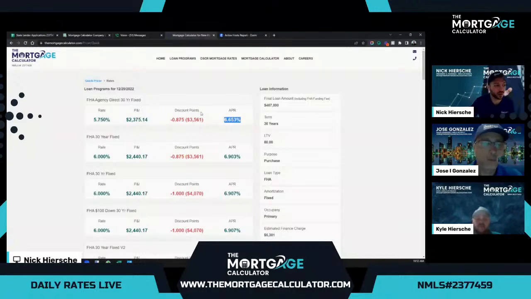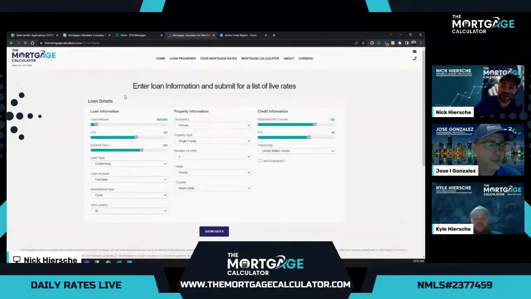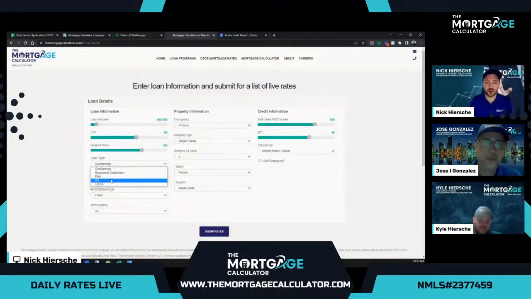Now, what really makes us special here at the Mortgage Calculator, what we really get excited about, are our options that go beyond everything that the conforming and conventional and even FHA, VA, and USDA offer. We won't go through VA today, but for those who qualify for VA from our armed services, we thank you. Please get with our loan officers. They can quote this instantly as well, but not everybody qualifies, so we won't go through that today.